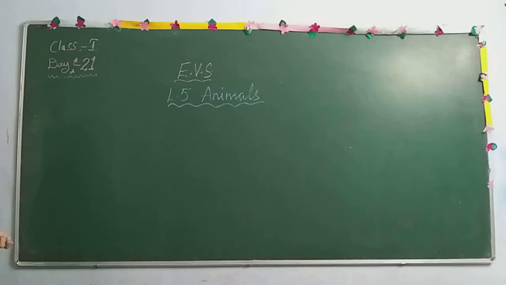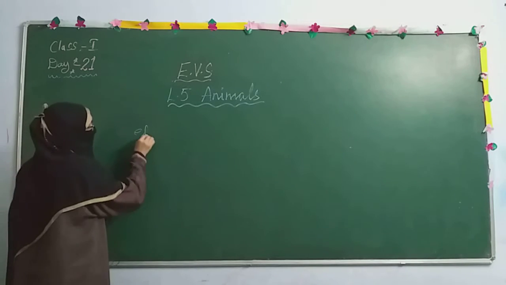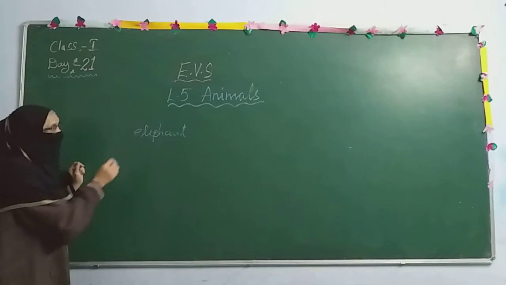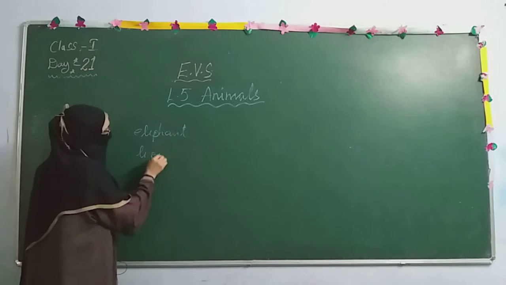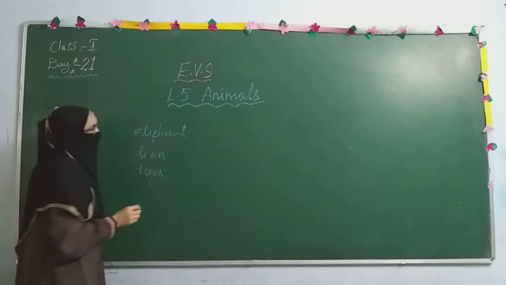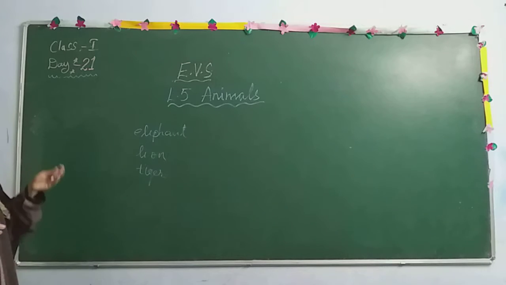Now coming to animals, we have different types of animals. Have you seen an elephant? Or you can take a lion, tiger. In animals too we have different types. Some are big and some are small. Among animals, the elephant is considered to be the biggest animal.